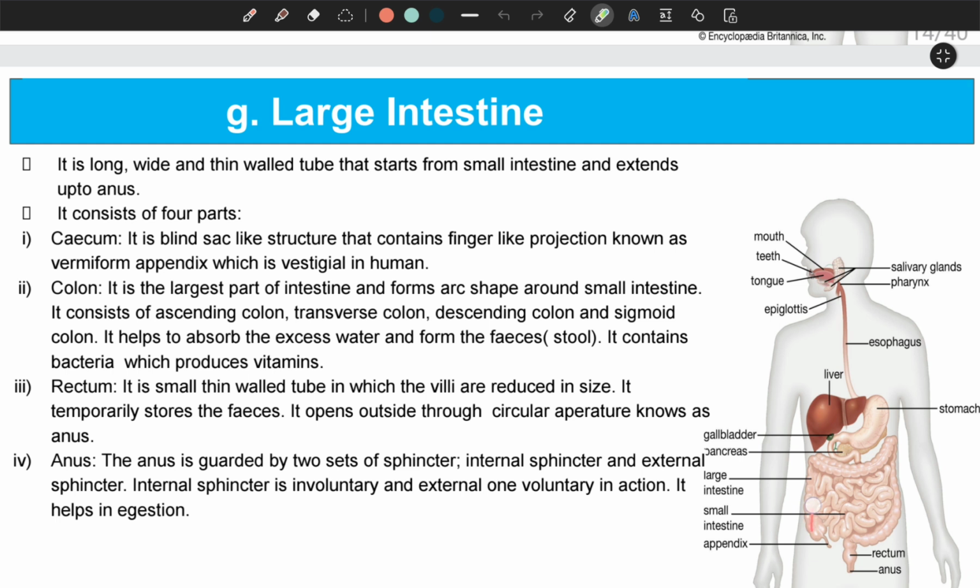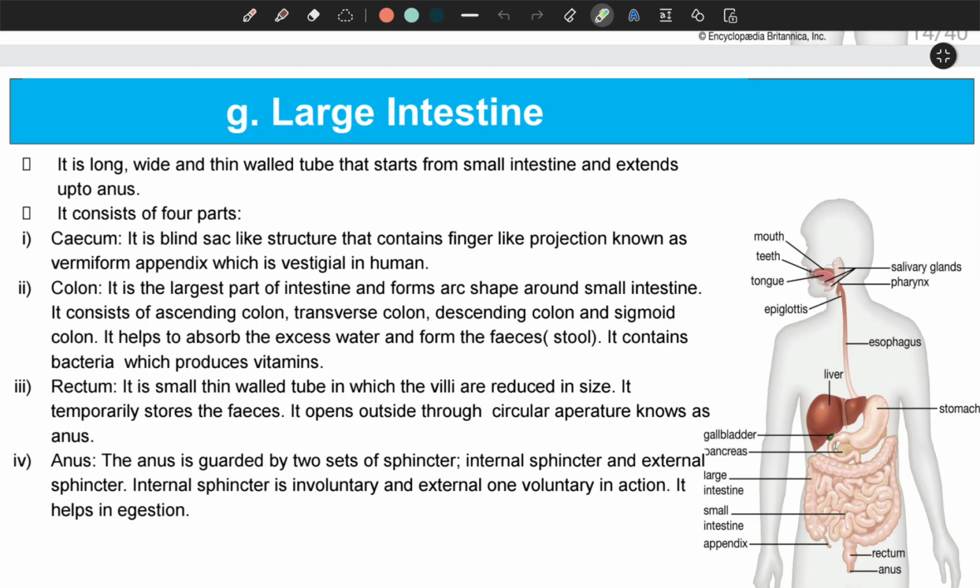Then we have the colon. The colon is the largest part of the intestine and forms an arc shape around the small intestine. It consists of the ascending colon. This part of the colon is known as ascending colon because it is going upward. Then we have the horizontal one, called the transverse colon, and then we have the downward moving colon, called the descending colon, and lastly we have the sigmoid colon.